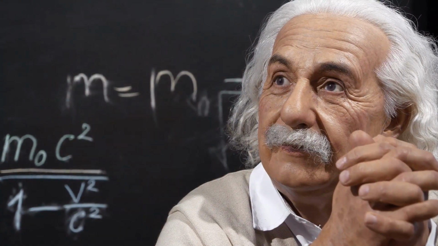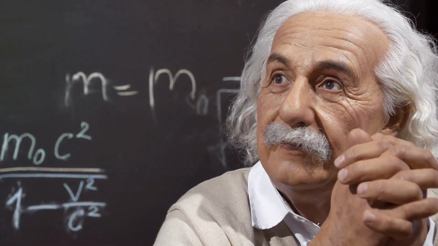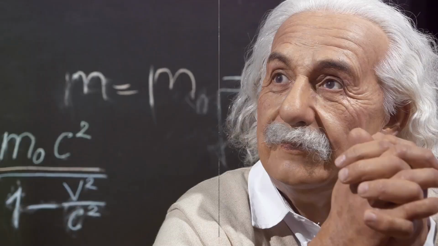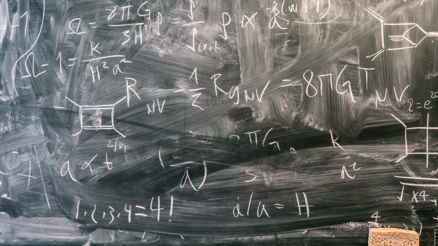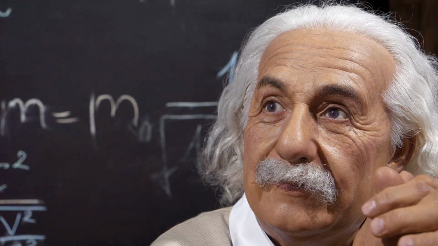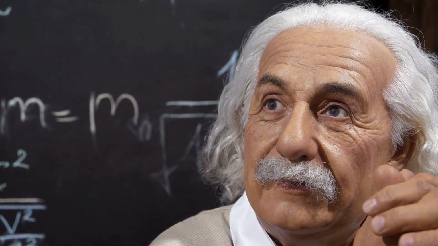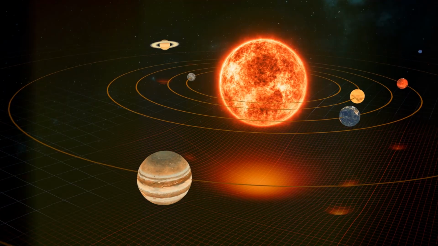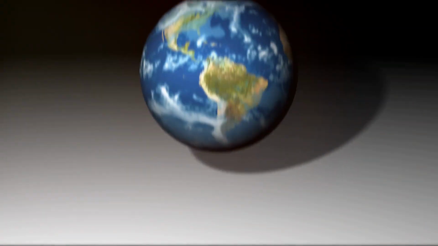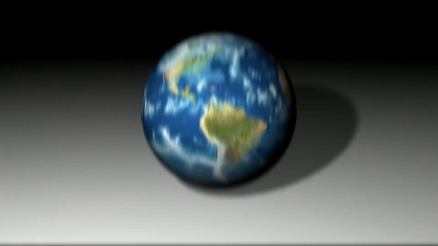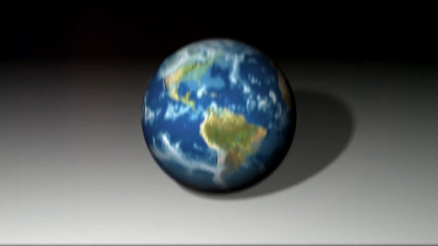Gravity as we unravel the revolutionary theory of a man named Albert Einstein. Stay tuned. Albert Einstein, in the early 20th century, proposed a groundbreaking theory that redefined gravity. Imagine you're on a trampoline. When you jump, you create a depression in the fabric. That's a bit like how mass and energy work in Einstein's general theory of relativity.